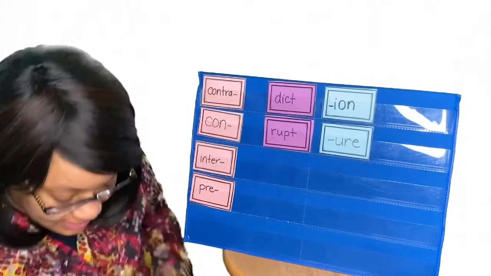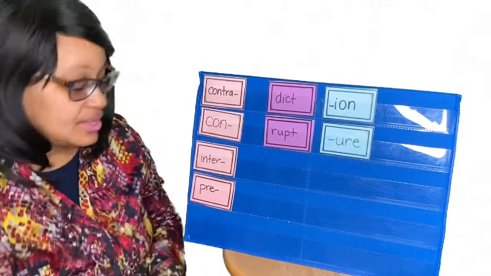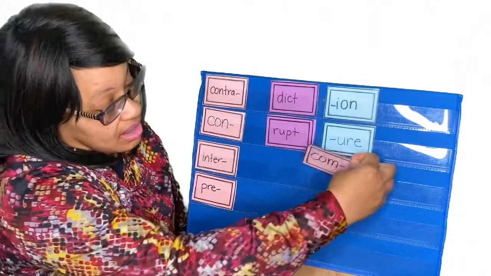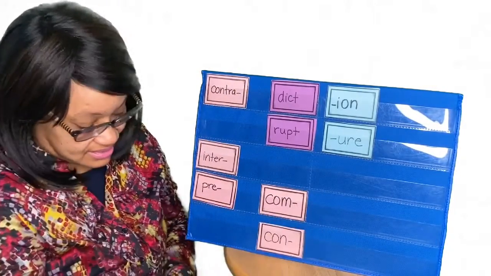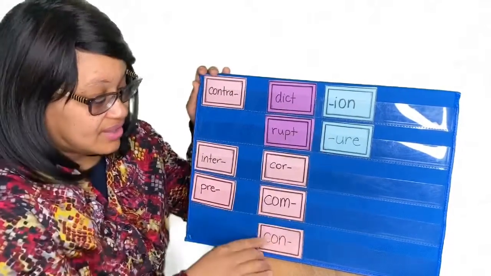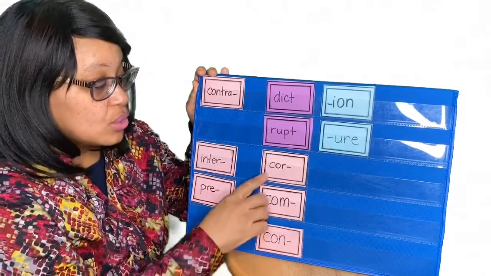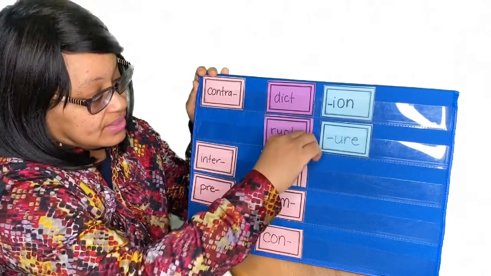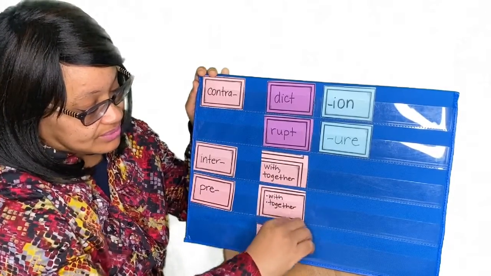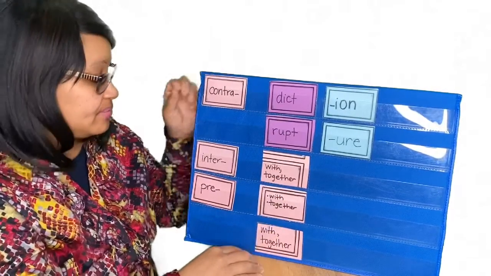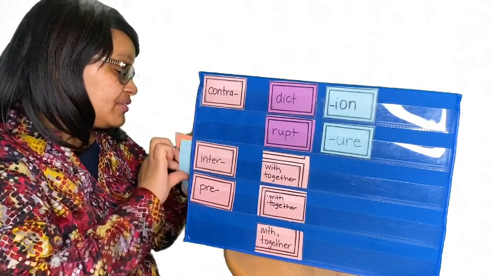Core is linked to the prefix com and con. So we have com, con, core. Each of these prefixes mean with or together.